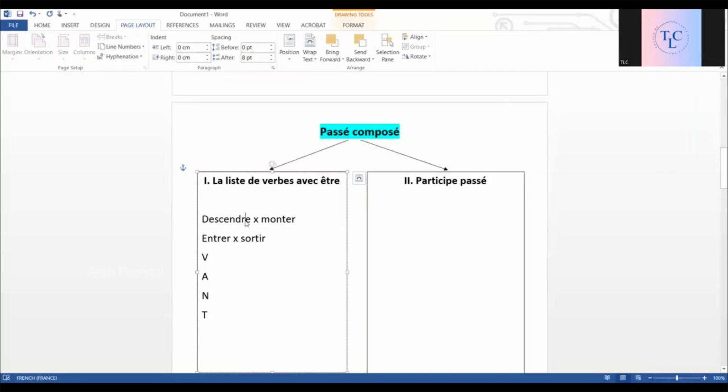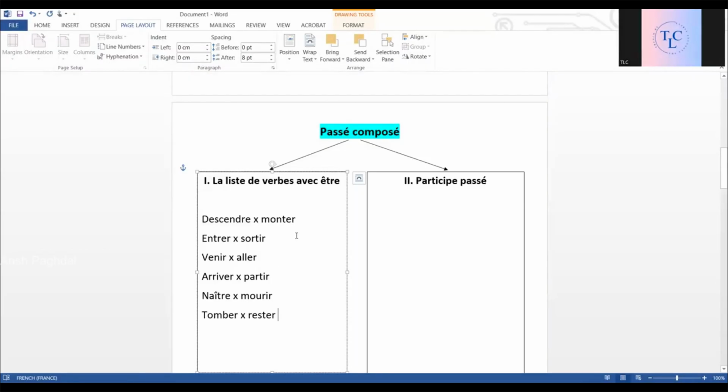So to go down, to go up, to enter, to exit or go out, venir, to come, aller, to go, as we discussed, arriver, partir, naître, mourir, tomber, rester. So these are the opposites.